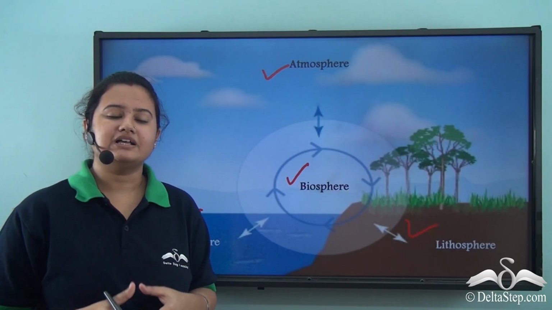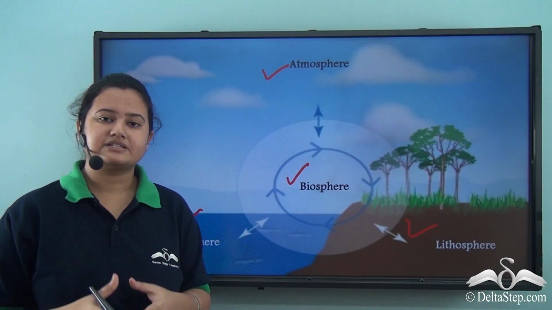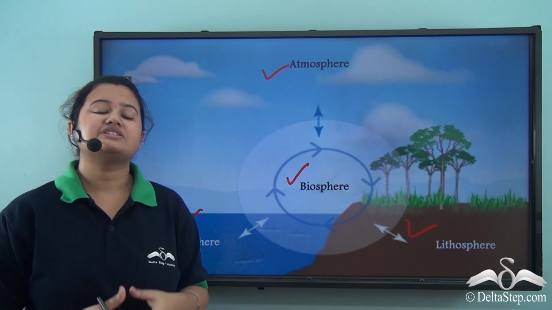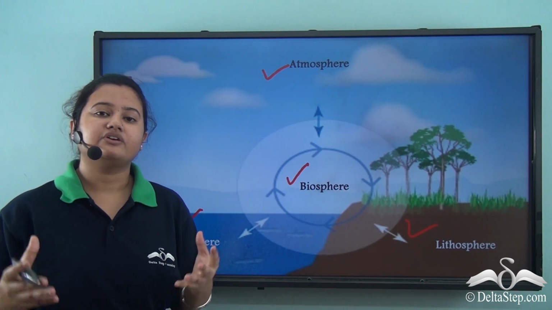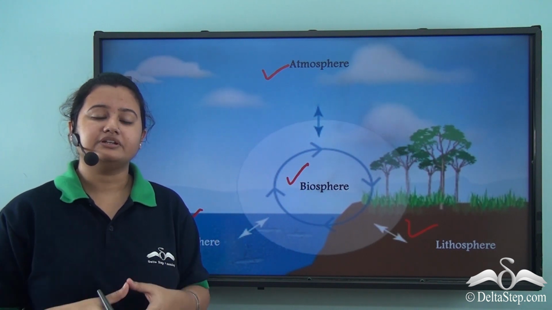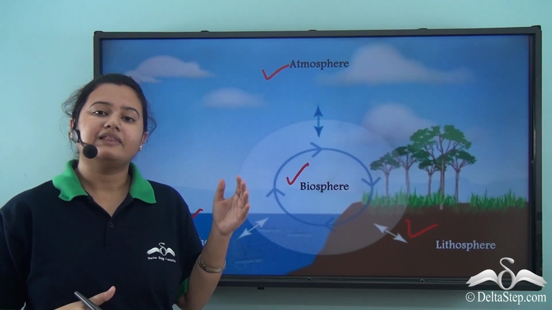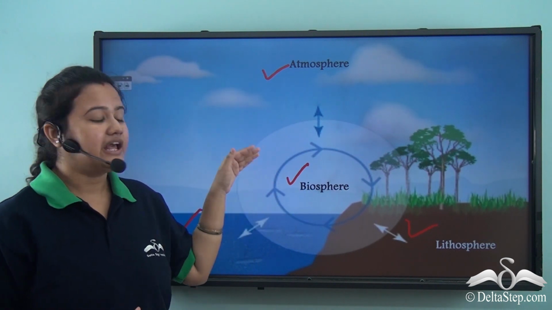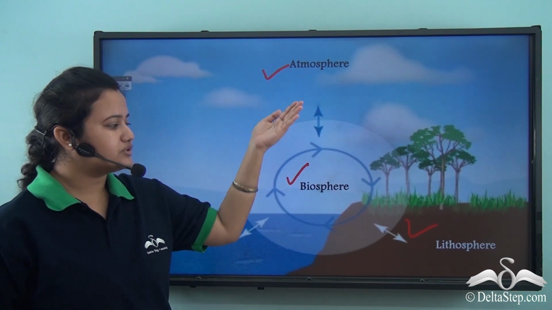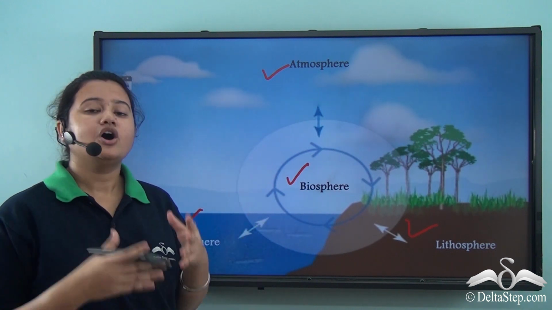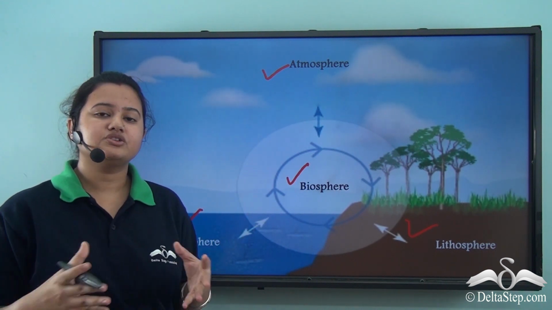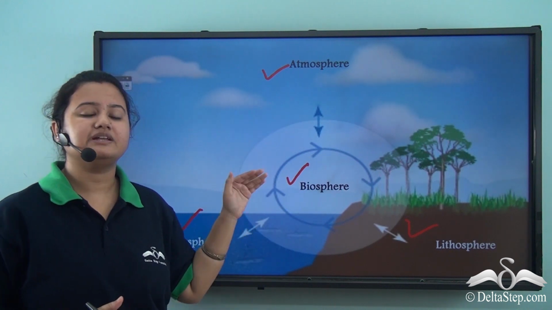So this brings us to the end of today's discussion on biosphere, which is an important realm of the earth. We understood that biosphere is the zone or part of the earth that contains life. Now life exists in all different realms of the earth like atmosphere, lithosphere and hydrosphere. So biosphere acts as a contact zone or intersection zone between these different realms of the earth.